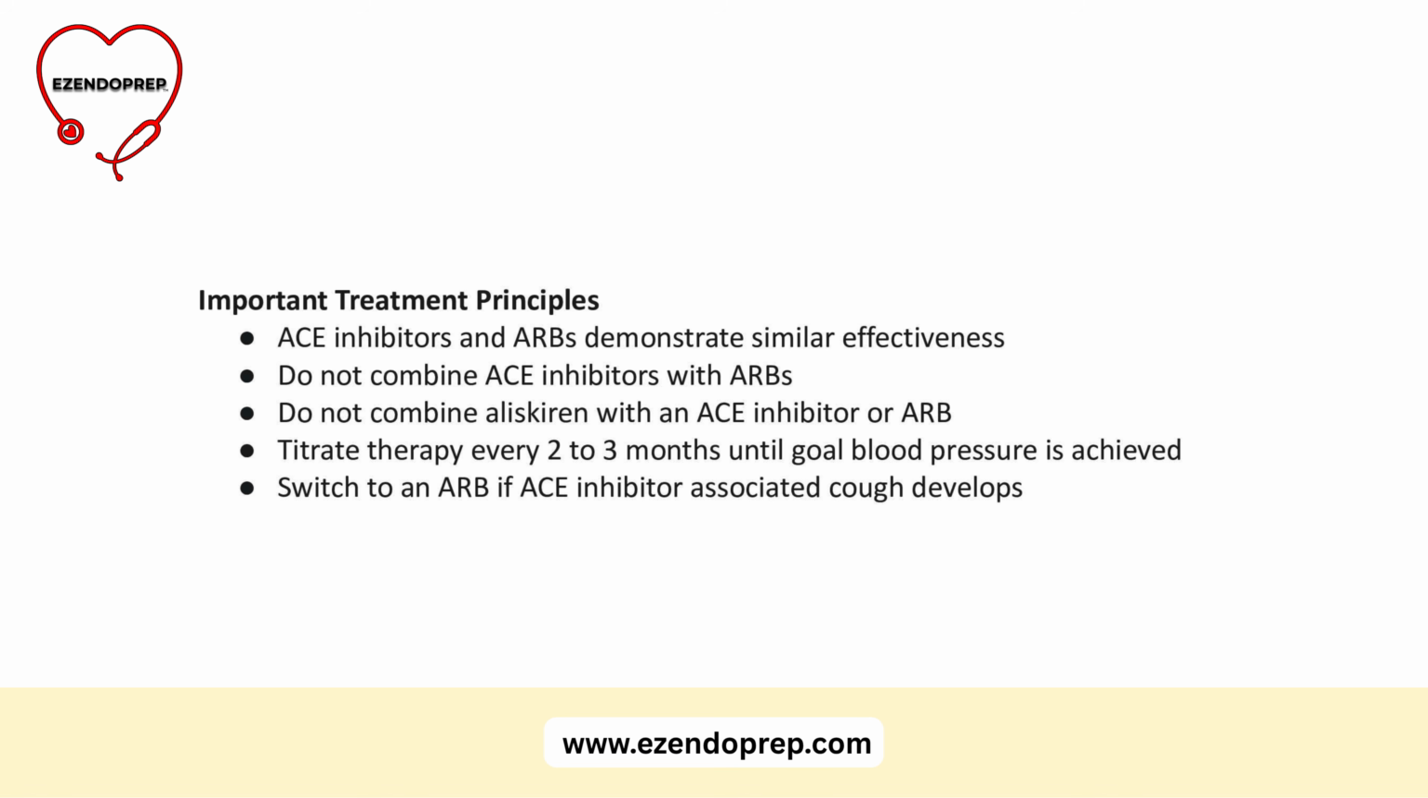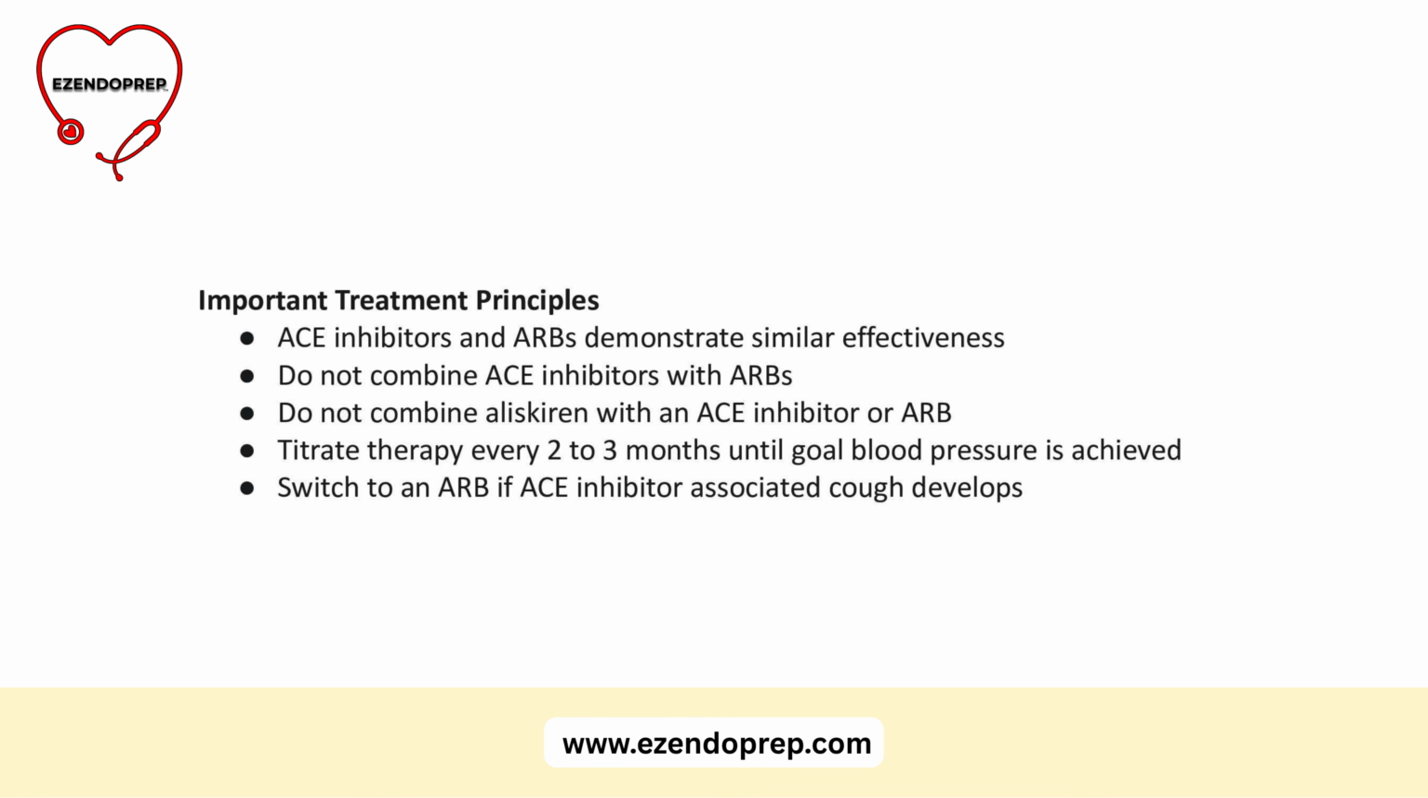In the ALTITUDE trial, patients with type 2 diabetes and chronic kidney disease or cardiovascular disease who were already taking a RAS blocker had important safety concerns when aliskiren was added. These included hyperkalemia and hypotension without meaningful kidney or cardiovascular benefit. RAS blockers should be titrated regularly, at minimum every 2 to 3 months until the blood pressure goal is reached. If an ACE inhibitor causes cough, switch to an angiotensin receptor blocker.